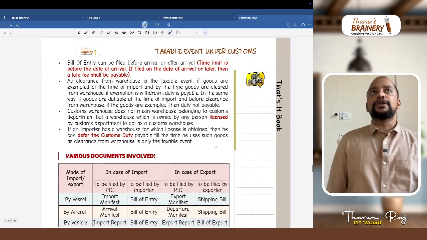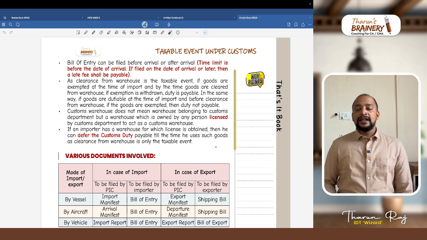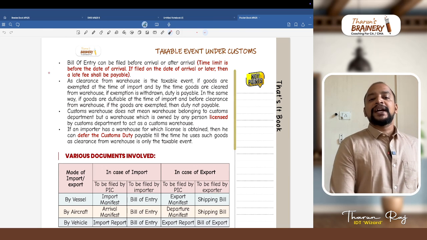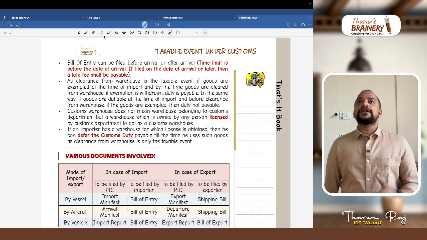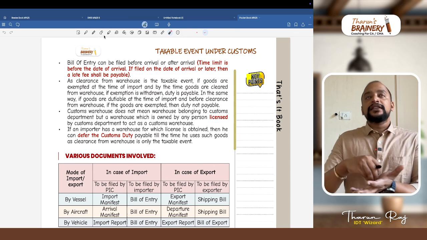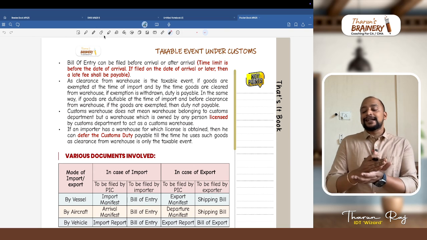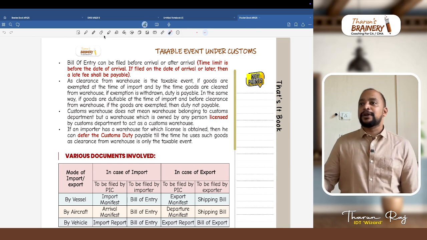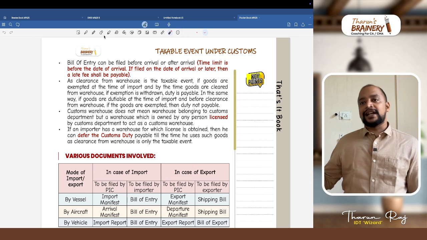The bill of entry is to be filed before the date of arrival. Suppose it is filed later, we need to pay a late fee. Clearance from the warehouse is the taxable event. At the time we imported and kept the goods in the warehouse, the goods were dutiable. By the time of clearance from the warehouse, the goods may have become exempted. We don't have to pay any customs duty then, because clearance from the warehouse is the only taxable event.